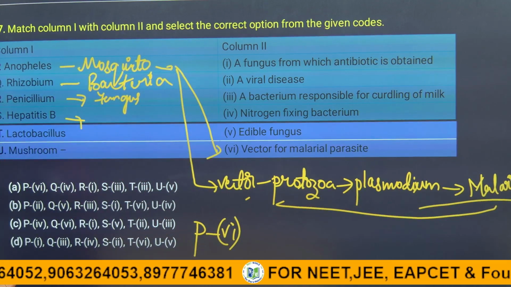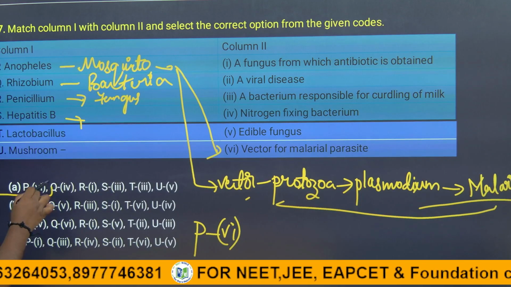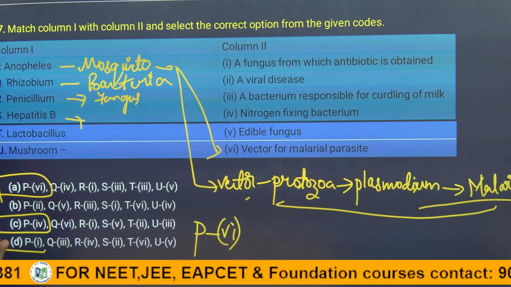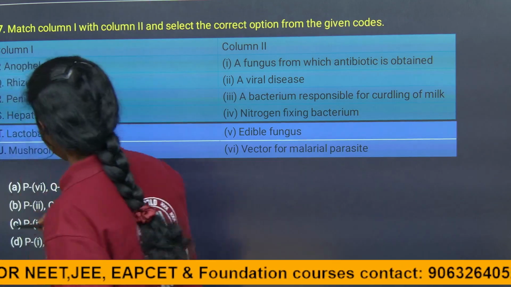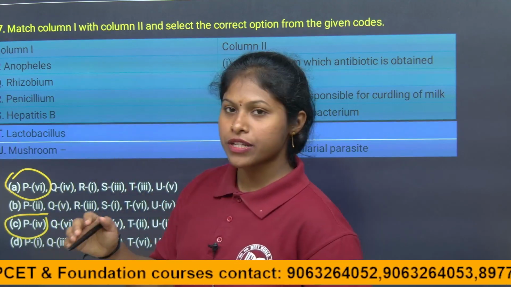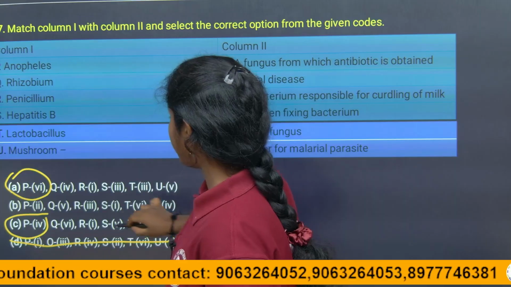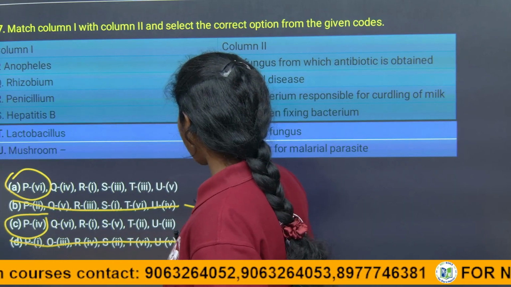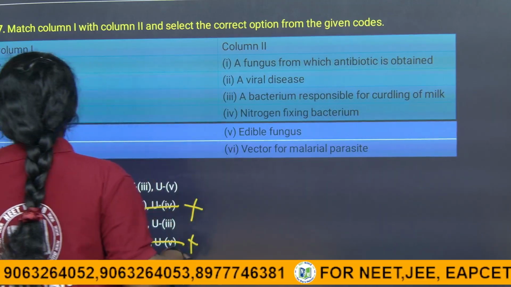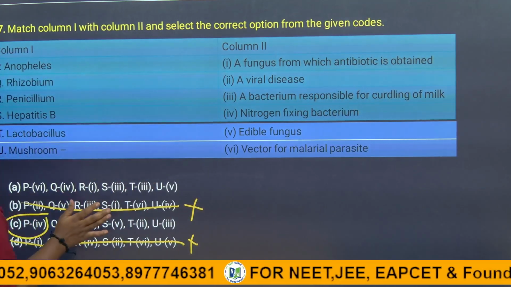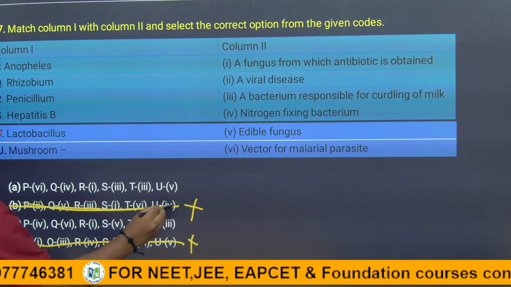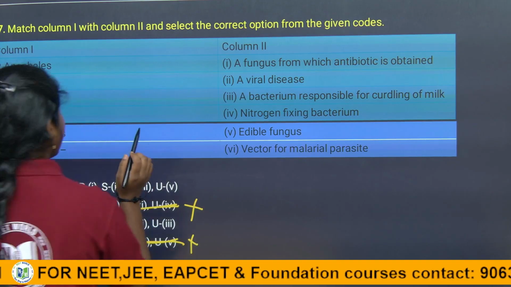Here, just eliminate the options, children. The first answer is 6. Right. So, in option A, 6 is there, and in option C, it is there. It means the options B and D should be eliminated from the given options. So, we are eliminating the B option and also the D option, right.